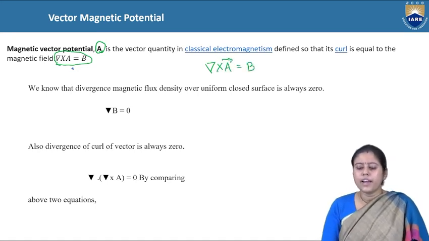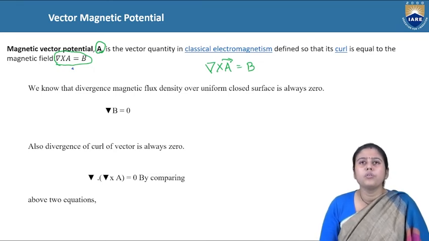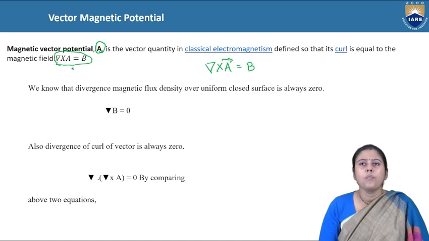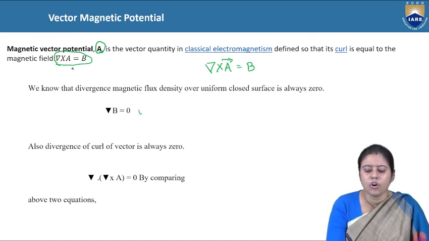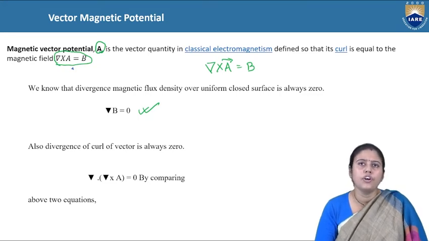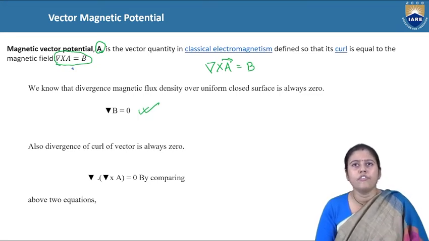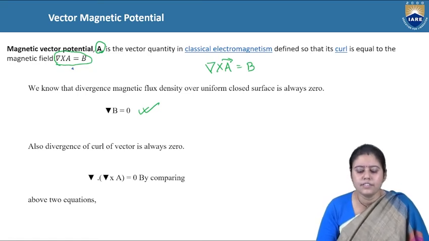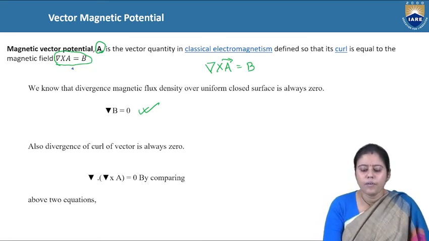So how can we prove this one? We know that the divergence of the magnetic flux density over a closed surface is always 0. According to Gauss's law, grad dot B is equal to 0. Now again we can write, what is B?